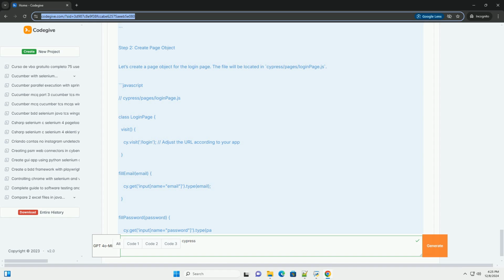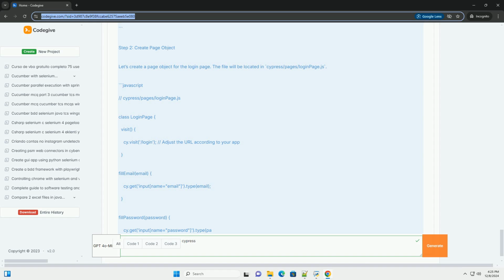Fill password: cy.get('input[name=password]').type(password). Submit: cy.get('button[type=submit]').click(). Get error message: return cy.get('.error-message'), adjust the selector as needed. Export default LoginPage.